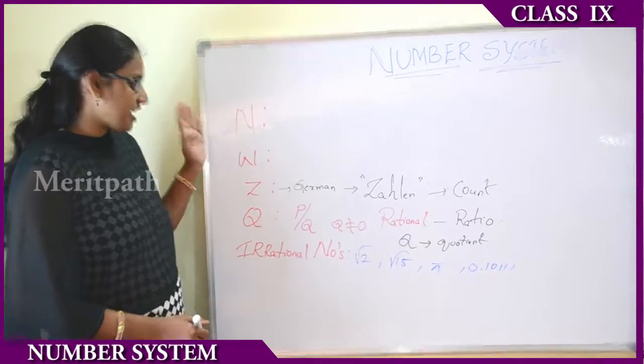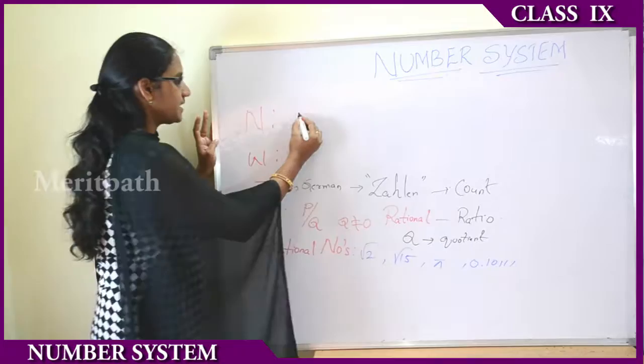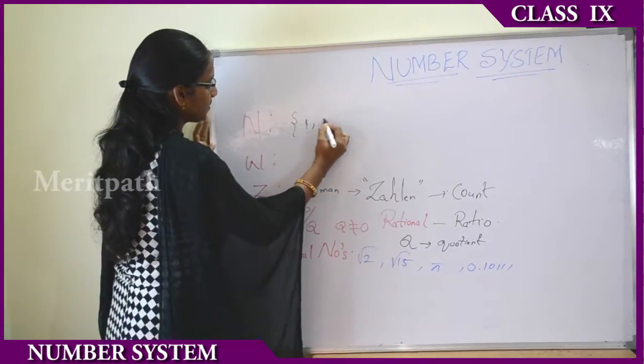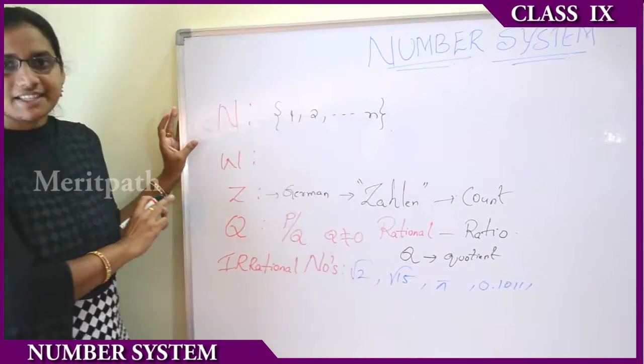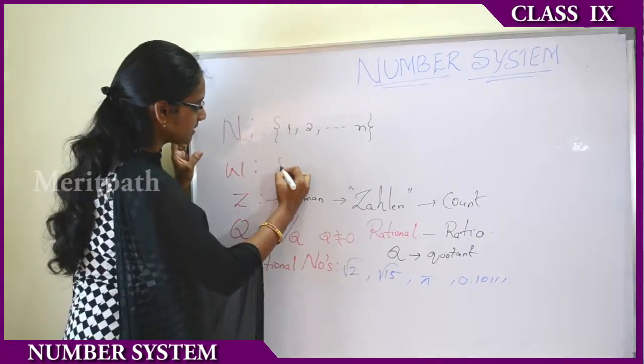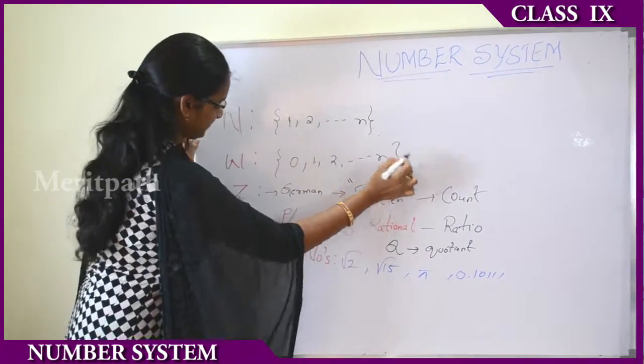In the number system we have 5 types of numbers. They are natural numbers, the set from 1 to n. Next is whole numbers, the set from 0 up to n.